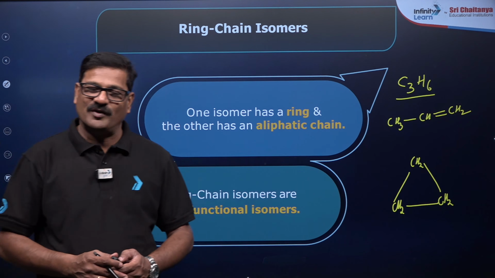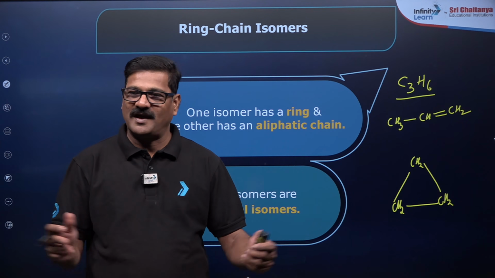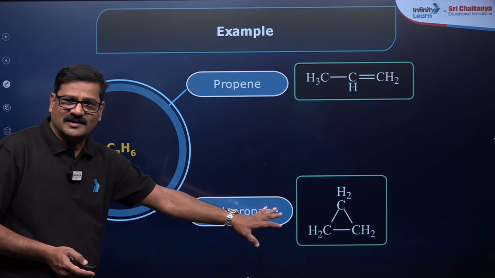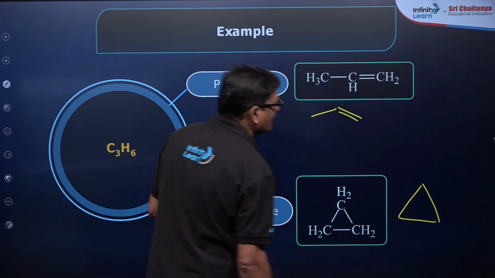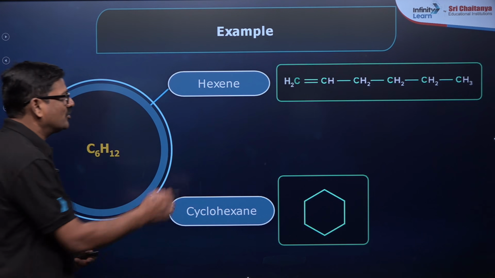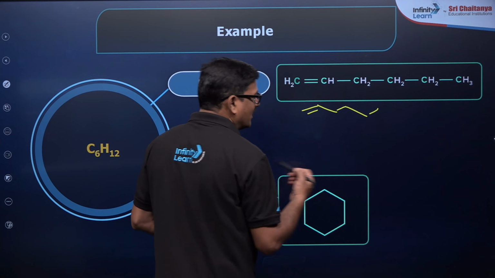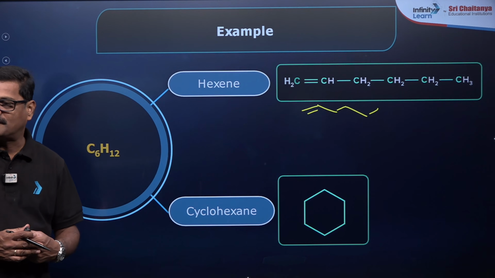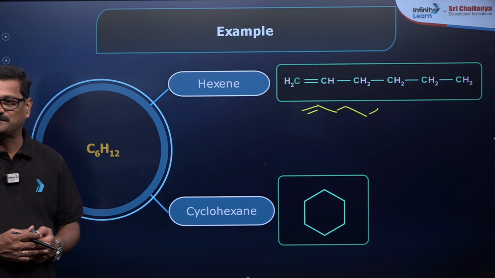Okay, bachcho, build with brush. Okay, Bhargavi and Anuj Gope. So if you have any doubts, please let us know. Moving ahead here, C3H6. मैं अब भी आपको बना के देखा. It is going to be like this and it is going to be like this, है ना? And also you can take C6H12 and it is going to be hexene. So this is going to be hexene and it is going to be cyclohexane. Both are having the same molecular formula and they are going to get different structures as well. Okay, any doubt, bachcho?